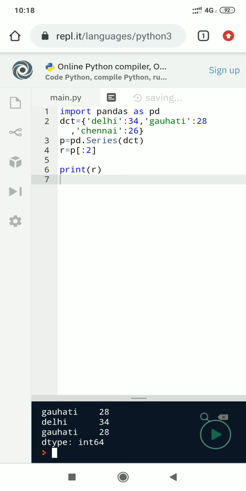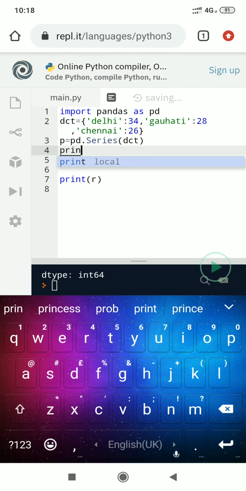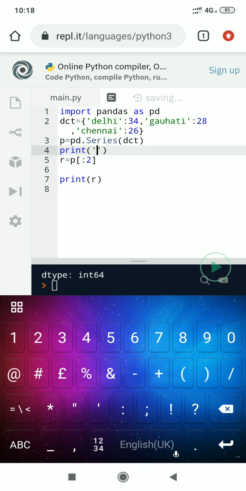Okay, what is it doing? Pandas PD, Delhi, Guwahati, Chennai, extracting value. It is extracting 0 and 1 index position, means Delhi. Second one is earlier value. So students don't get confused, I mark here something. Print output.